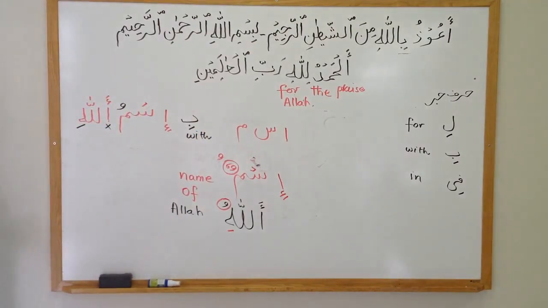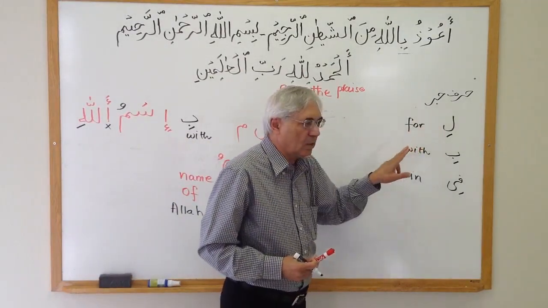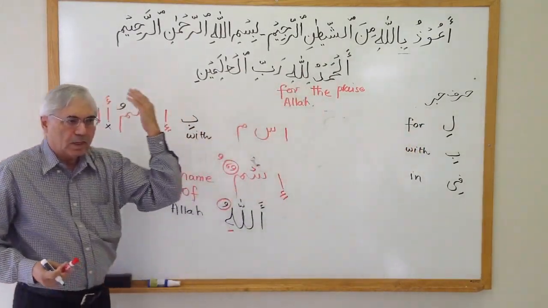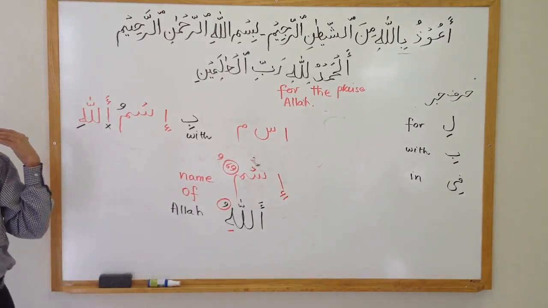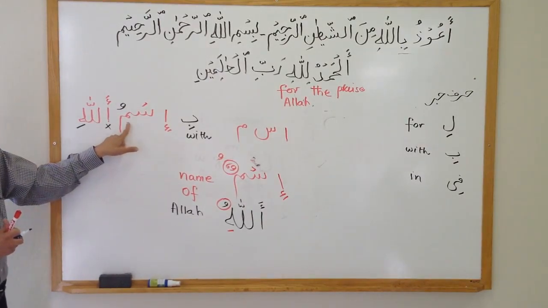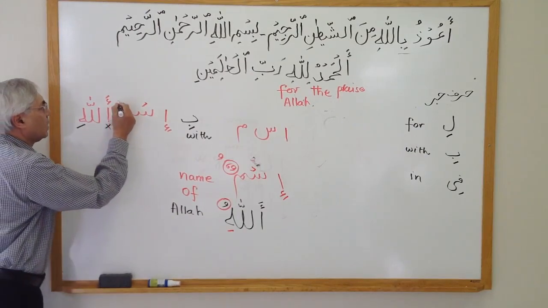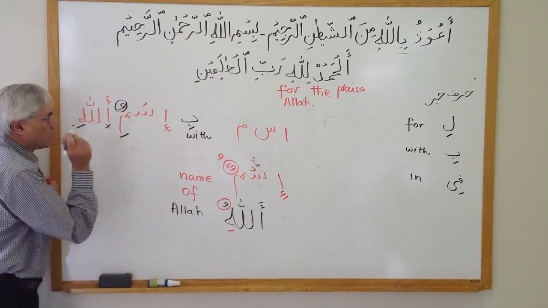Okay. And as I mentioned, B is harf jar. It will look at the next word, on the last letter. And the next word is ismu. The last letter has a dhamma. It says, I don't like this thing. I'm going to change this to a kasra.